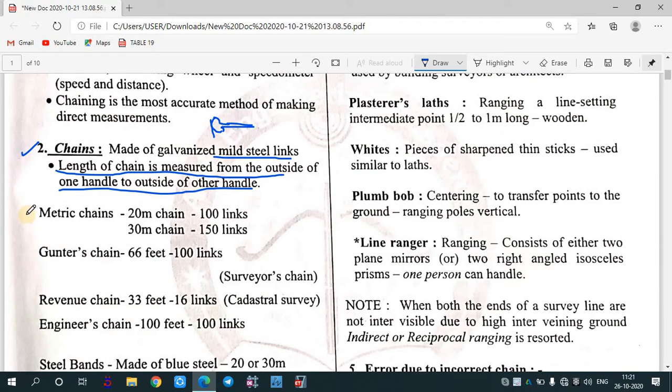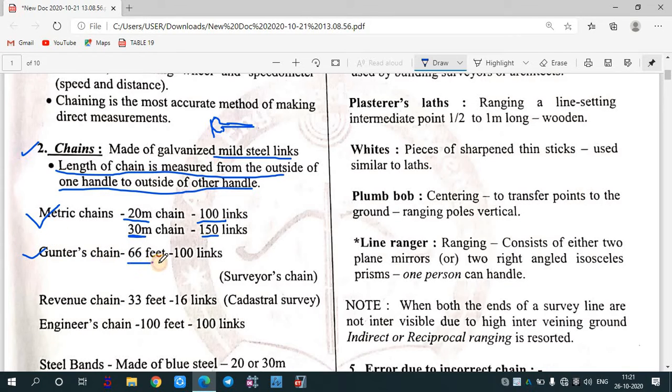The first one is your metric chain. Metric chain is generally available in 20 meters. Basically, one link of that chain is 20 centimeters, so it contains about 100 links. Similarly, it is also available in a length of 30 meters. So it will contain what? 150 links.